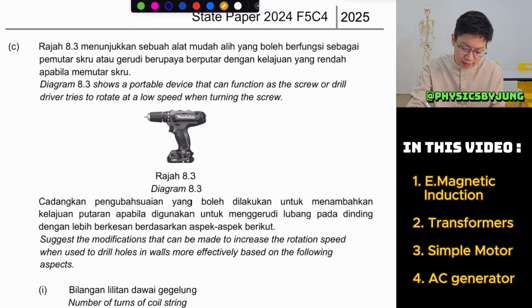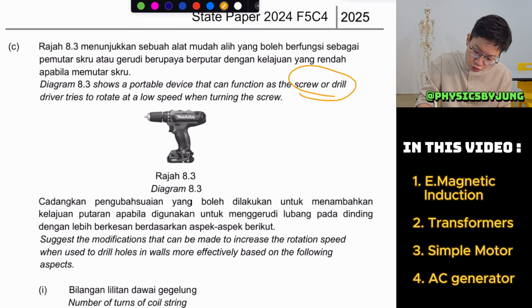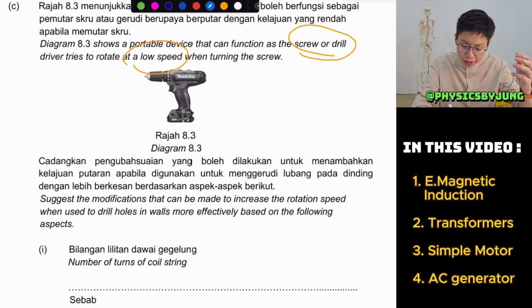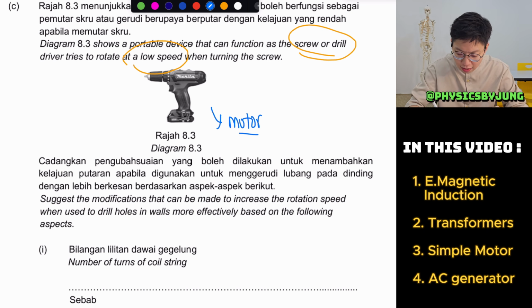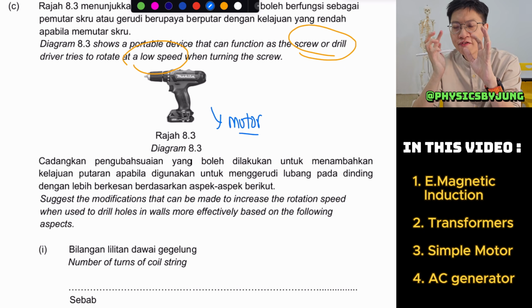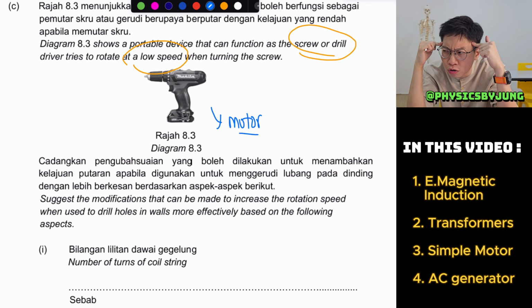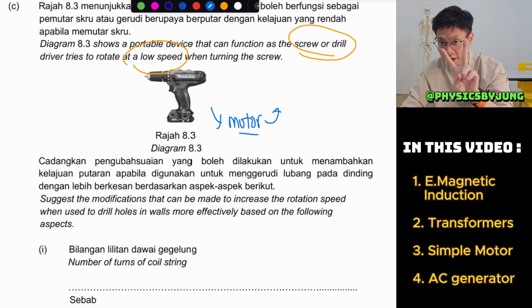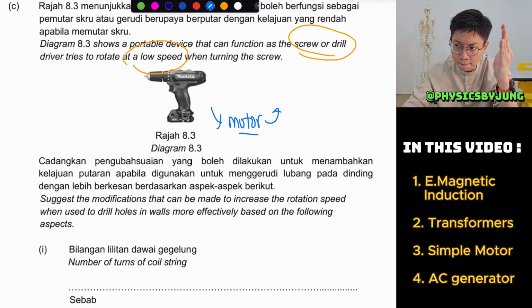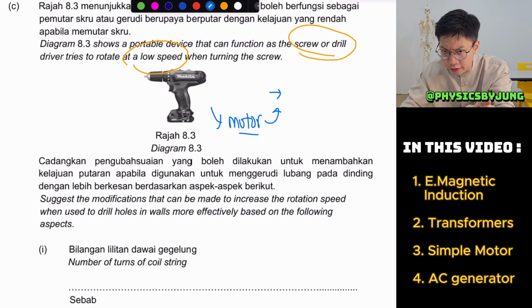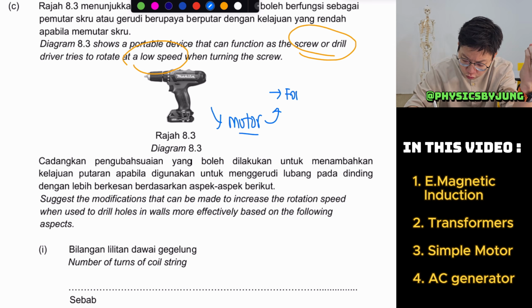Now this is a screw driller, a very low speed, very slow one. A driller uses a motor or a generator. So before you even start doing all these essay questions or structured questions, always ask yourself first: motor or generator? If it's a motor, then we ask ourselves the second question. The motor's purpose is to produce what? Force or current? You must answer this question first. Force or current? Motor, of course, you want to produce force.